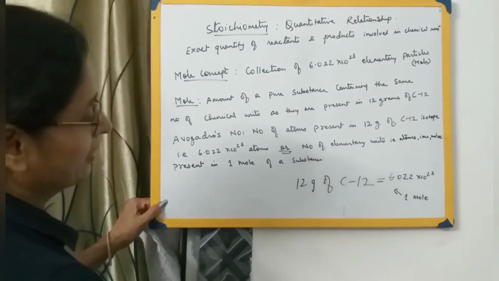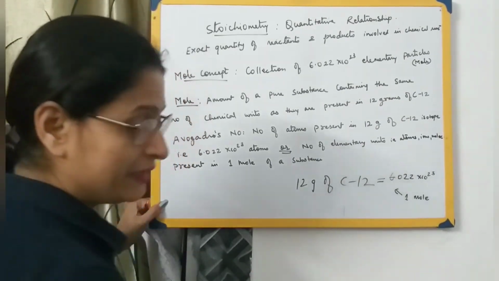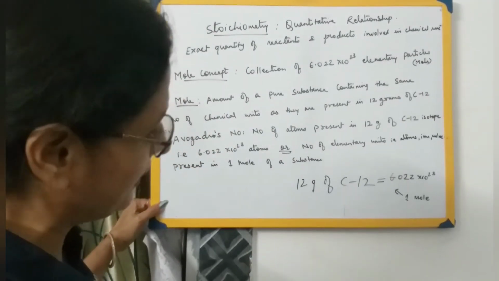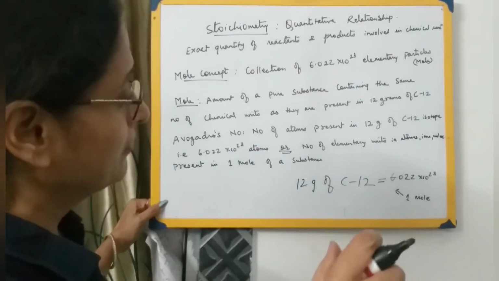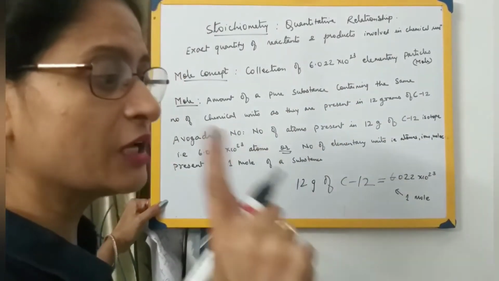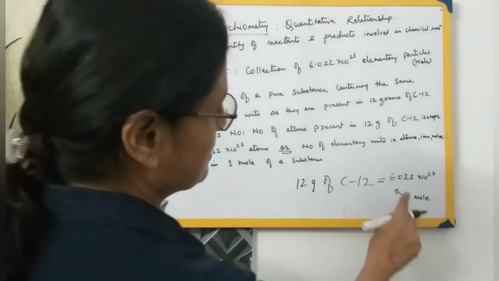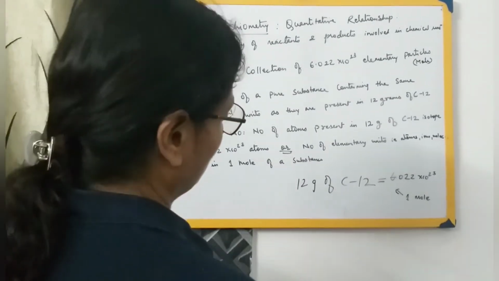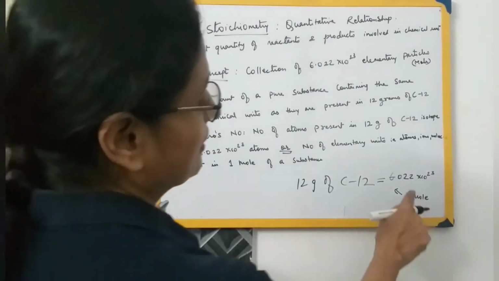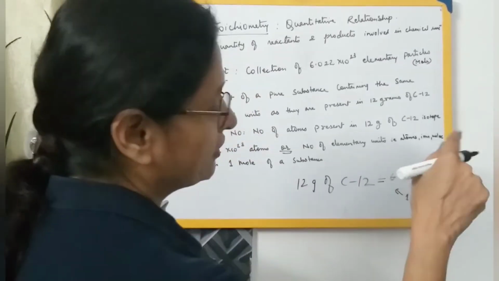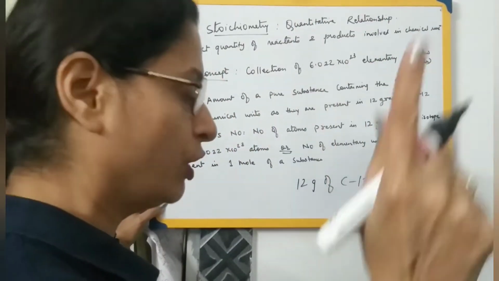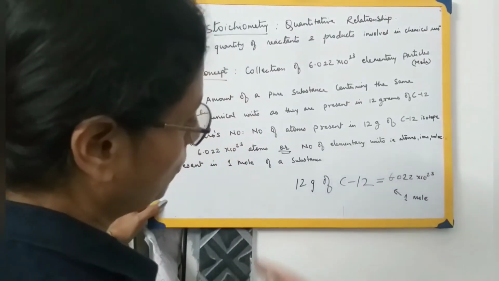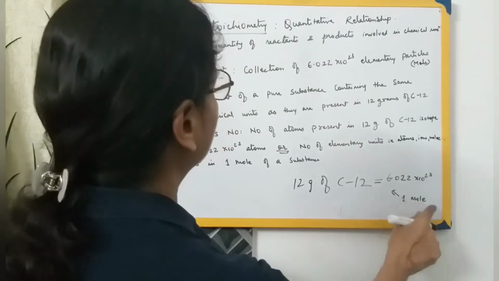Is it clear, everyone? 12 grams of carbon 12 contains some elementary particles. Or we can say 12 grams of carbon 12 isotope contains some number of atoms which is equal to 1 mole. How many atoms? It is 6.022 into 10 raised to 23 atoms, which is equal to 1 mole. Or 12 grams of carbon 12 contains 6.022 into 10 raised to 23 molecules, which is equal to 1 mole of molecules, or 6.022 into 10 raised to 23 ions, which is equal to 1 mole of ions.